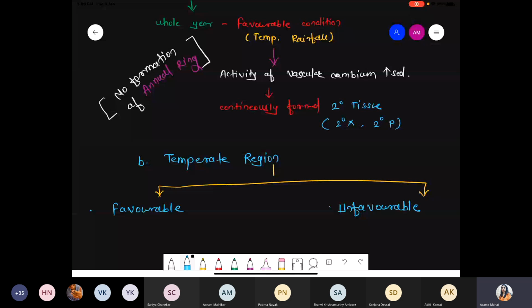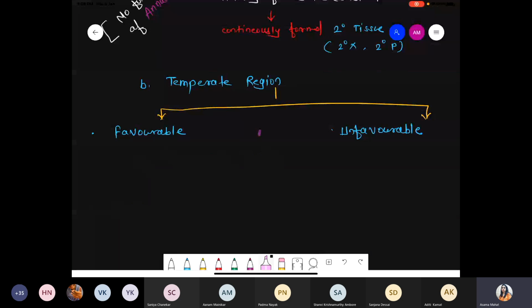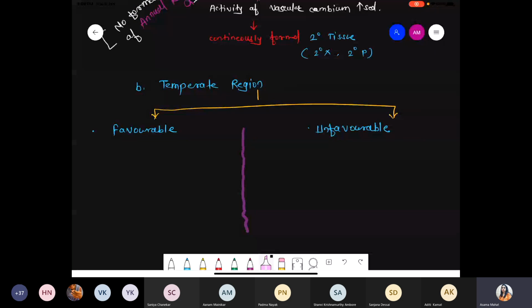Normally what happens? Quickly we are taking the difference, because these are the temperate regions where the annual ring gets formed. So what is the meaning of the annual ring? At the end of this explanation, I'll share one image so you can clearly identify how that annual ring looks, because it is a part of wood. With a dark color and a faint color, you can easily understand those things.